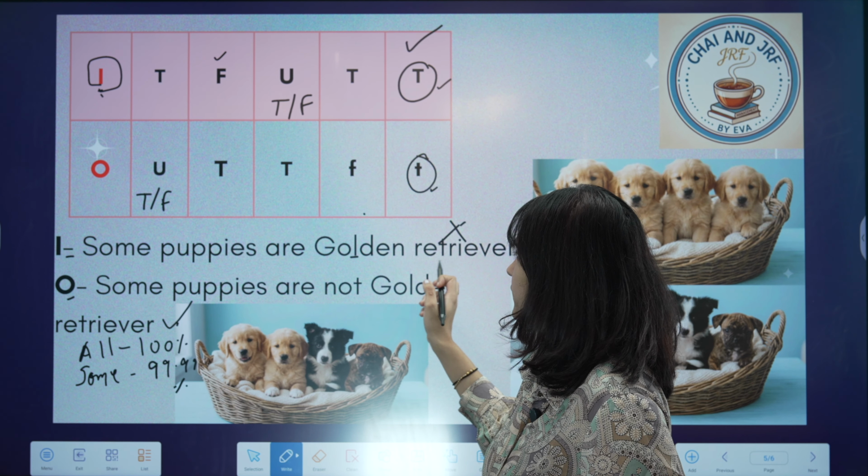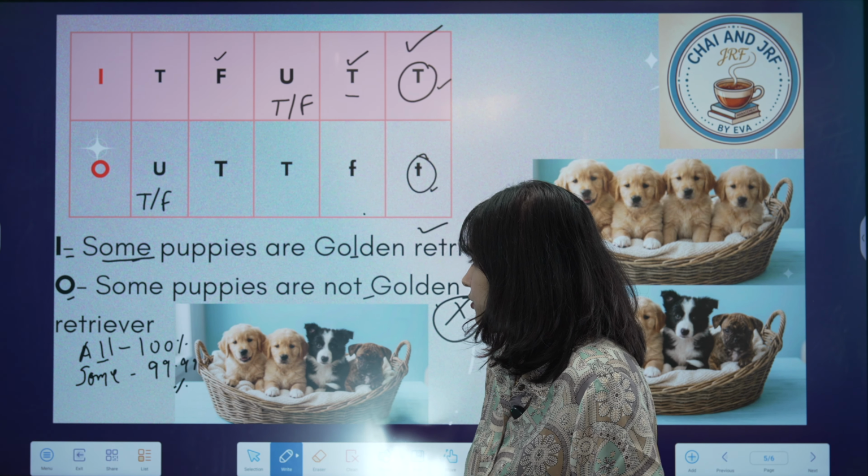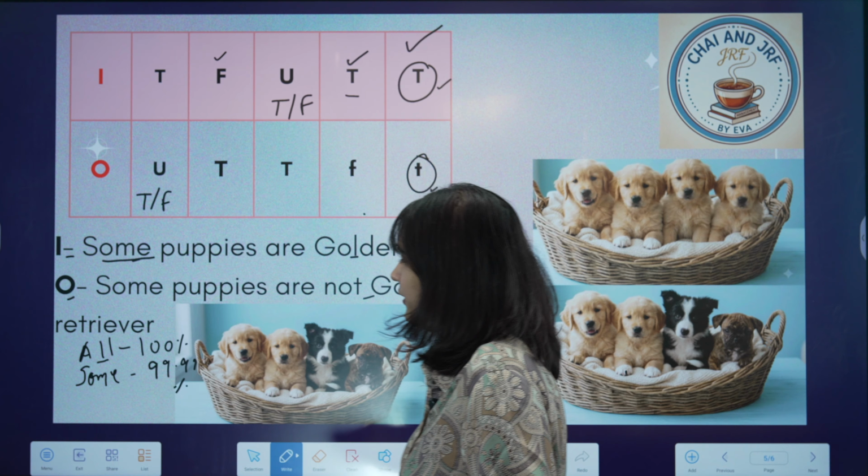So this is how this example is. When we talk about some, we don't have enough information about a fact. We only have a few pieces of information about that fact. When we talk about all, it means that we have the information available regarding all the elements in it. So if I say some, let us take one example.